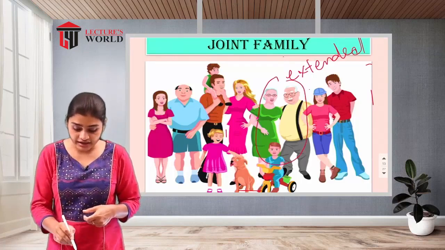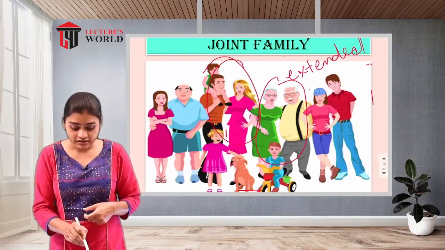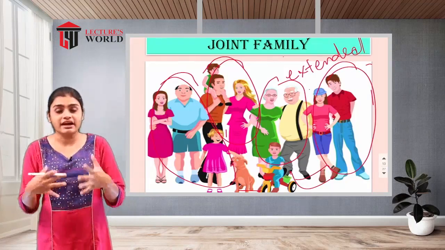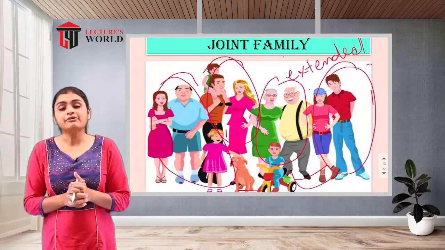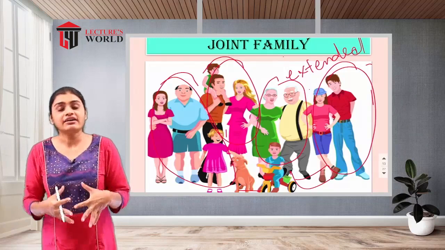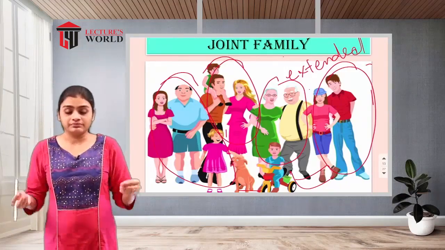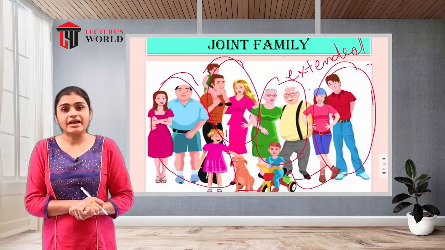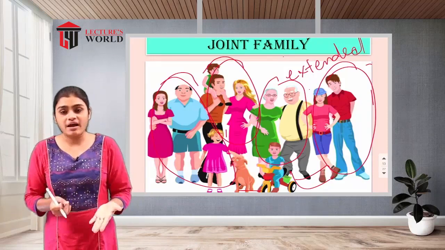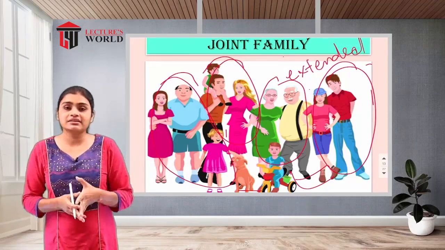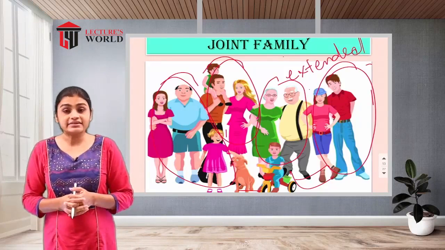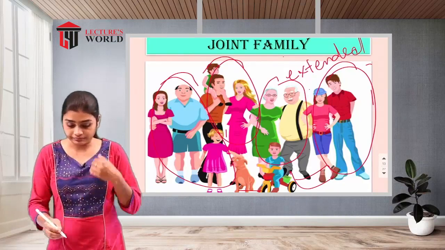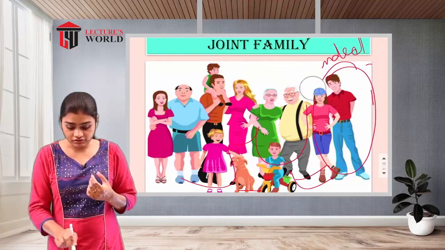The grandparents are there, the mother, father and their children are there, the cousins and their children are there, the uncles, aunties and everyone will be there. So that type of family is called an extended family, where there will be the relatives as well as the grandparents. So that is called the joint family, or we can say extended family. Compared to the nuclear family, the number of family members will be increased in this type of joint or extended family. So that is your joint family.